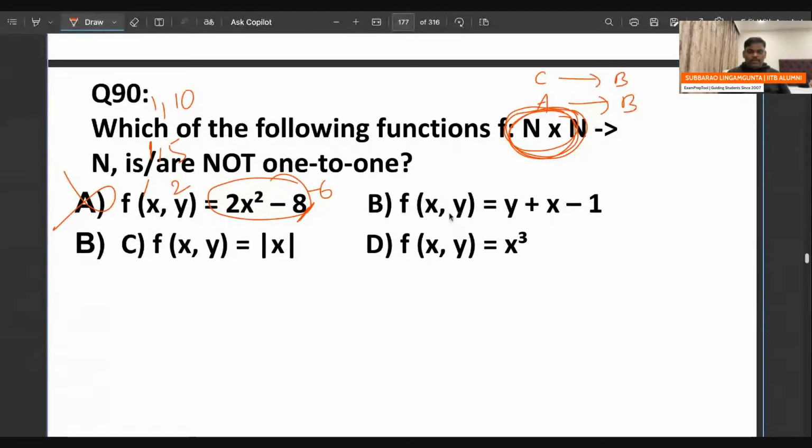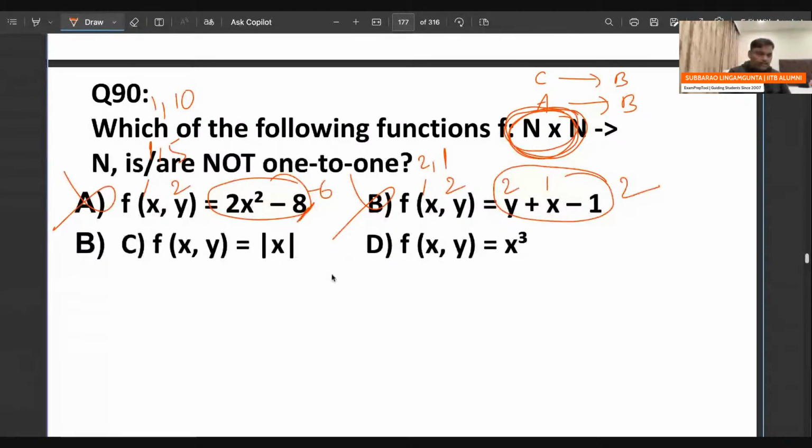Right? See this one. 1, 2, it will go to 2 and 1, 3, 3 minus 1 is 2. That is okay. 2, 1 also same answer. So it is also not. 1, 2 also, I think 3 minus 1 is 2. 2, 1 also, 3 minus 1 is 2. So it is not.